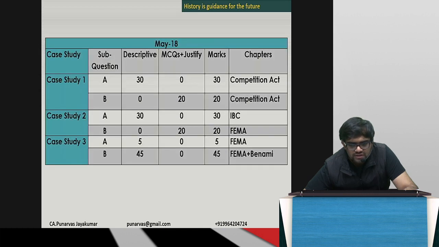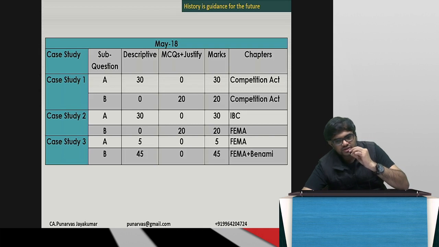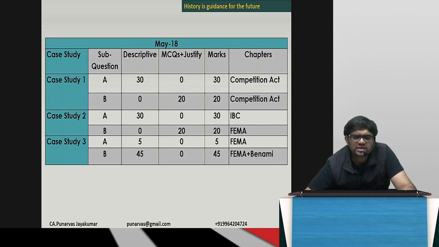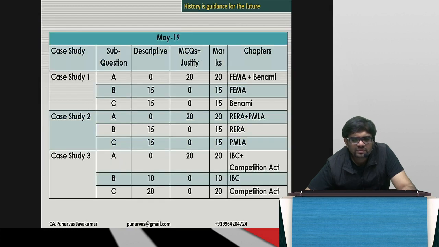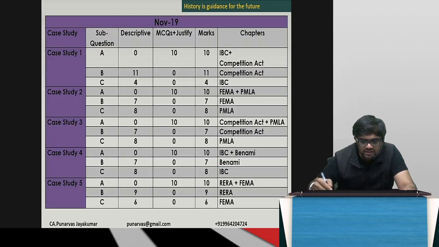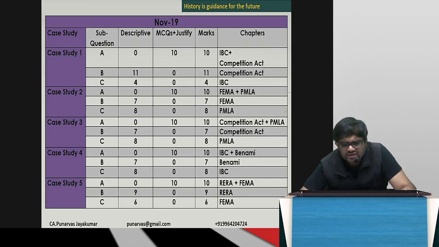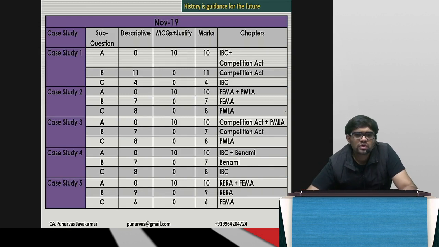If you see, buddies, May 18, case study 1 was Competition Act, case study 2 was IBC, FEMA, case study 3 was FEMA, Benami. November 18 also they mixed up everything, but later on, May 19, you see FEMA, Benami, and FEMA and Benami separately, RERA, PMLA, IBC, Competition Act, like that. So they can ask anything. See here, Competition Act and PMLA suddenly. Basically, friends, they can ask any chapter. You will not get only one chapter in one case study, they'll mix it up.